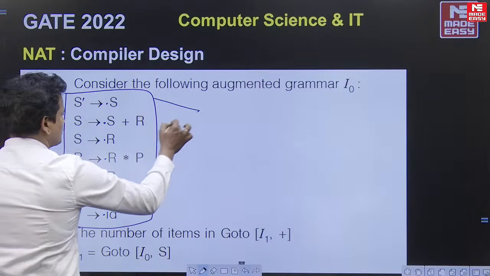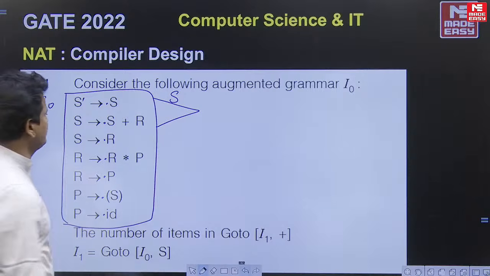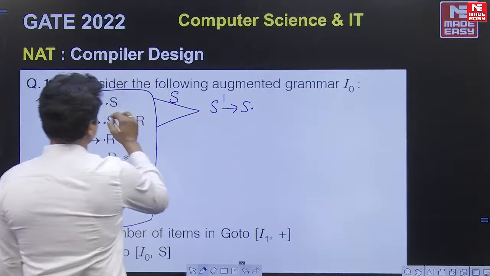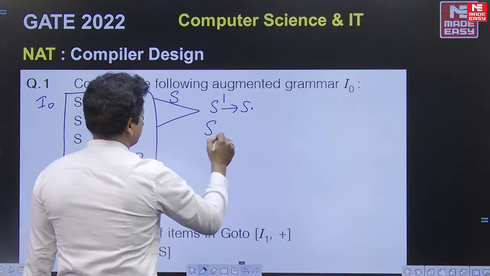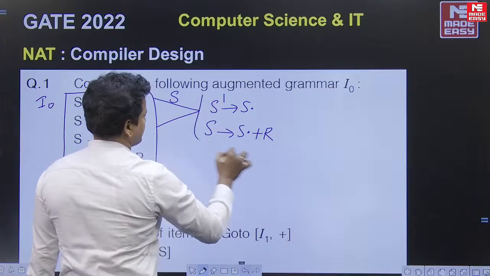If I write the go to on S, what will we get? S dash there is S dot. So just move the dot, and for this S there is S dot plus R. That's it, only these 2.